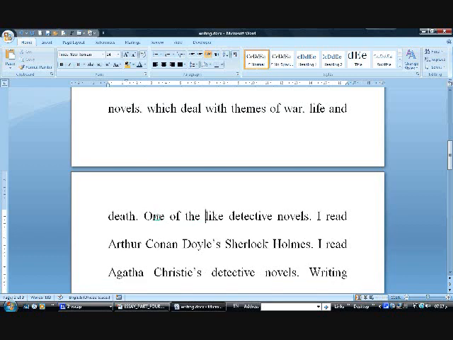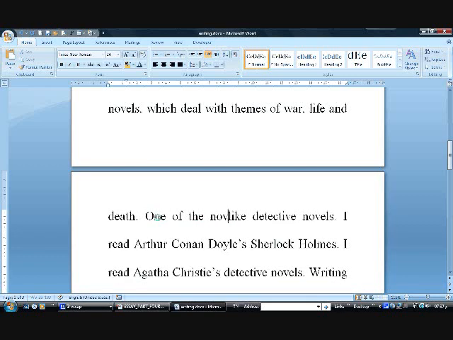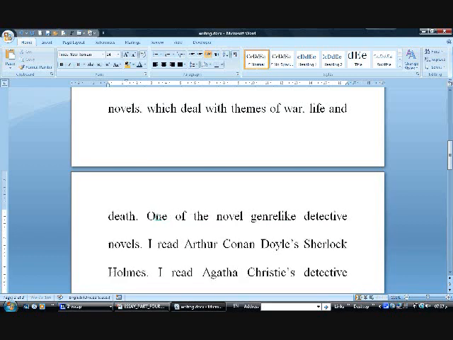A genre is the word specifically used with literary genres, for instance. So one of the novel genres I read a lot about is